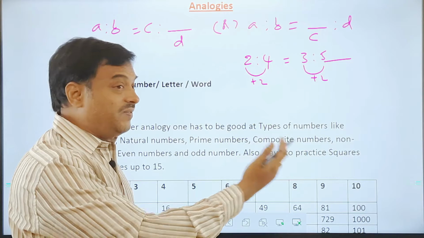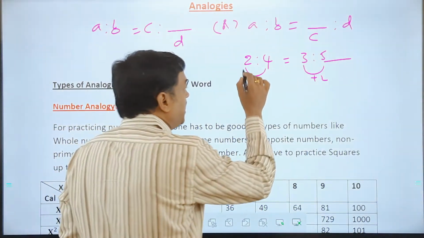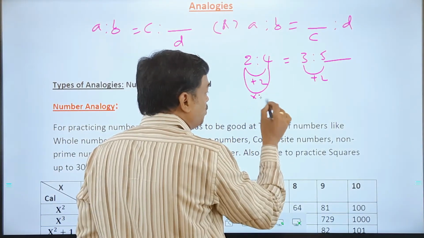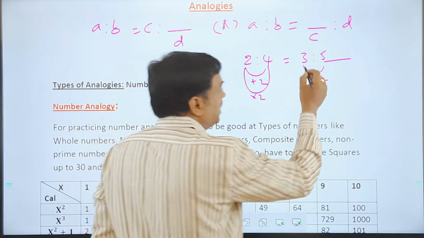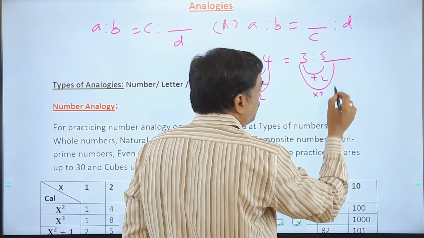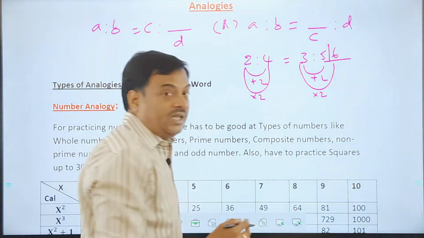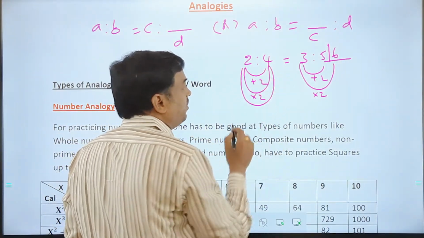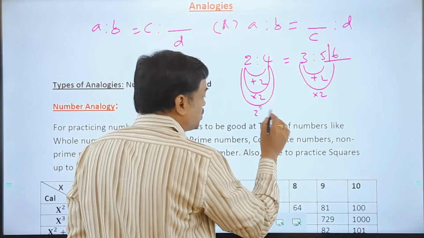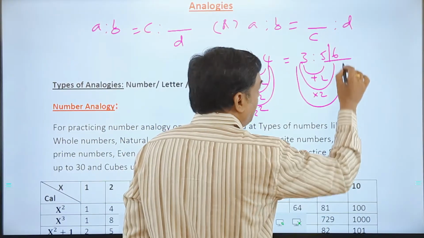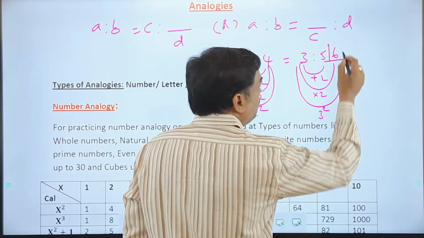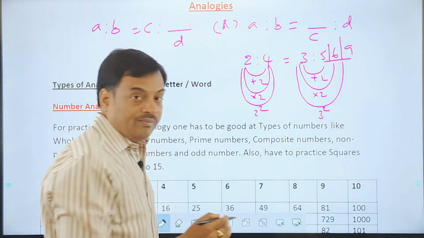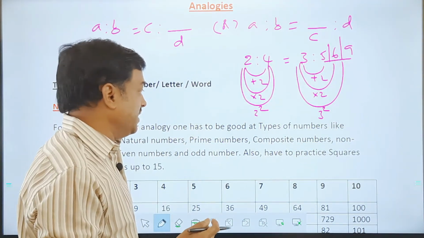So possibly 5 can be an answer. Similarly, if I multiply 2 into 2 is 4, here also I can multiply 2 and the answer can be possibly 6. Next one, in order to make 2 as 4, I can do 2 square. So if I apply the logic, 3 square could be equal to how much? 9. This could be the possible answer here.